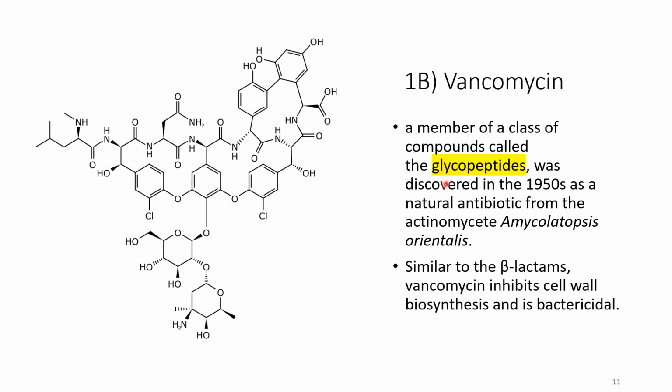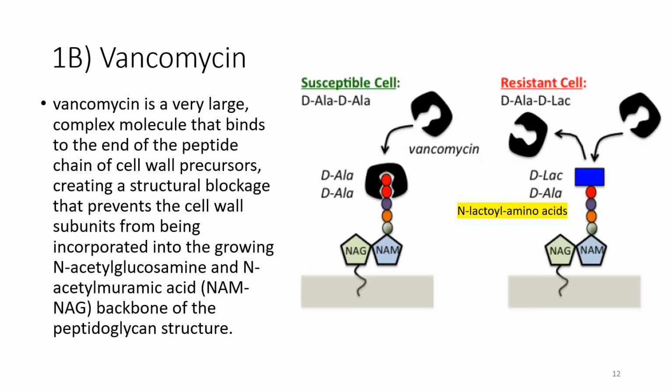Vancomycin is a member of a class of compounds called the glycopeptides. All glycopeptides inhibit cell wall synthesis. They are also bactericidal, because cell wall biosynthesis is very important for the bacterial cell. Vancomycin also works on preventing the cross-linking step of the peptidoglycan in the cell wall, but in a different way.